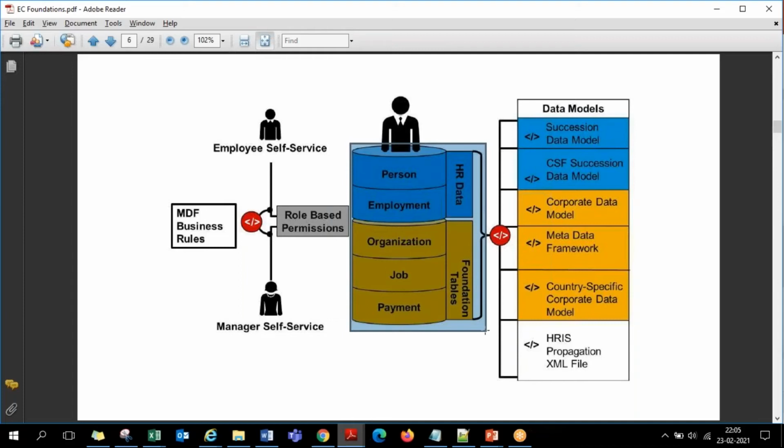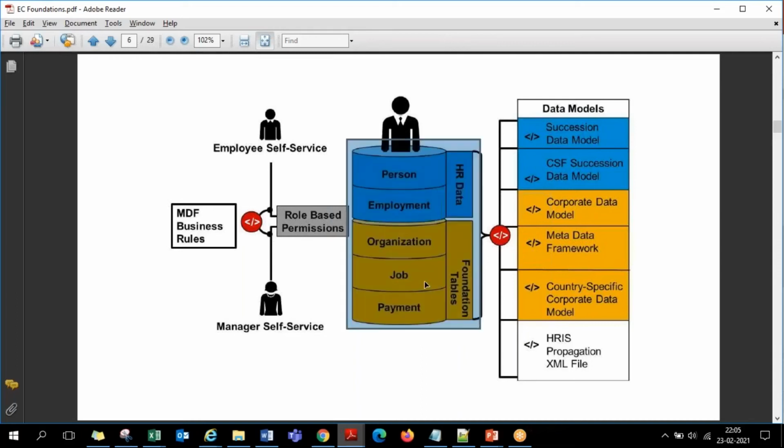Foundation data is all about company-specific data: companies, departments, locations, company pay components, pay ranges, pay grades, and what the different jobs and positions in the company are. It's all company related, organization related. In the foundation data we establish this, and then on top of it you host all the employee data. Employee data has two categories: complete personal information of the employee and the employment-specific information, all stored in the people profile screen that we saw today. So, two parts.